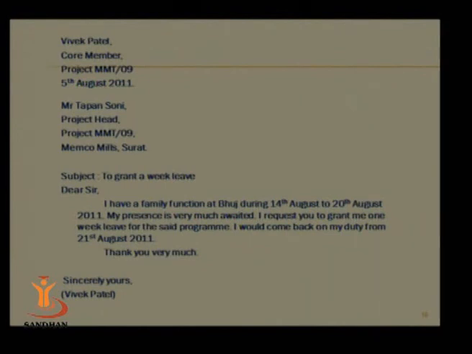Now, writing a letter is not very difficult. It's very simple. If you can use simple language, if you can use simple words, if you have a very simple format in your mind which you have to follow, it's really very easy.